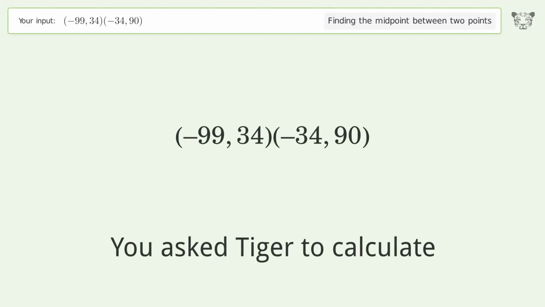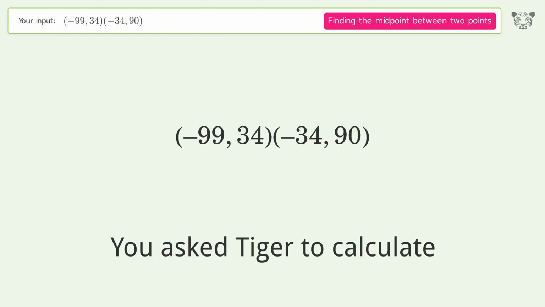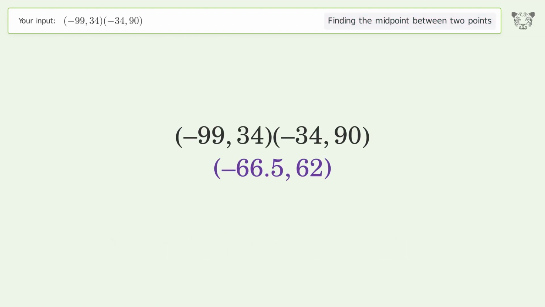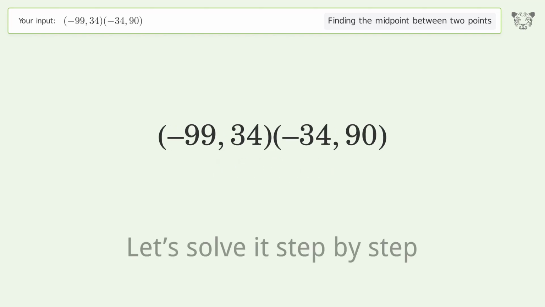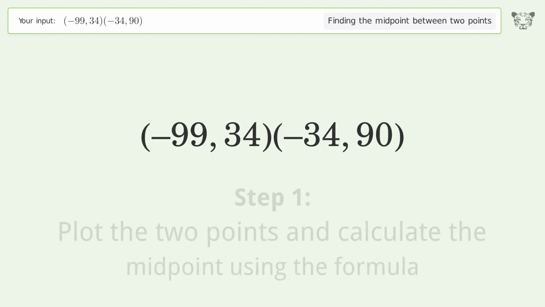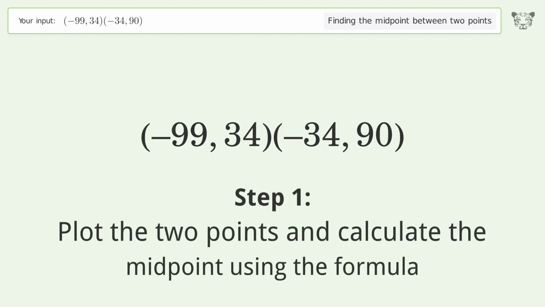You ask Tiger to calculate. This deals with finding the midpoint between 2 points. The midpoint between the 2 points is negative 66.562. Let's solve it step by step. Plot the 2 points and calculate the midpoint using the formula.